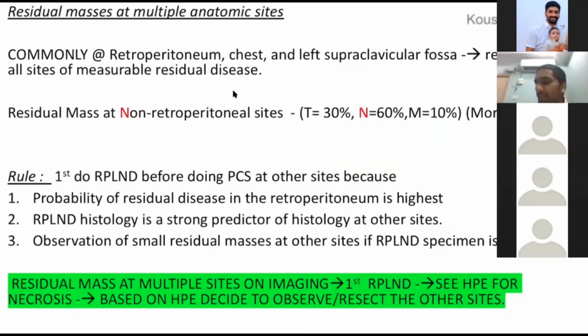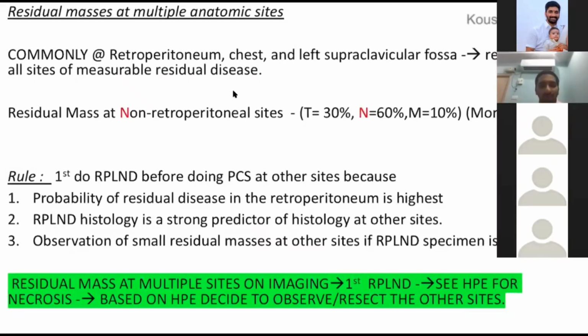Residual masses at multiple anatomic sites like supraclavicular or lung. Residual masses at multiple anatomic sites. As I told you, N stands for necrosis, and maximum will be having necrosis. How do you manage that? He's having a retroperitoneal mass, a supraclavicular mass, and a lung mass.